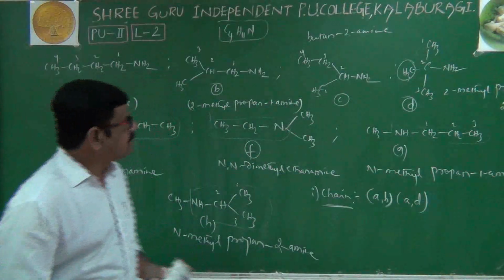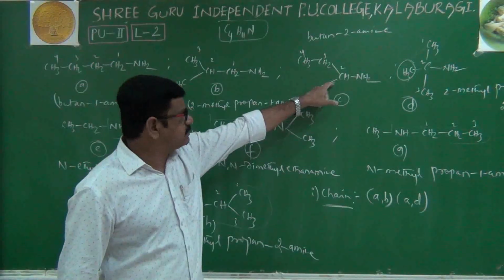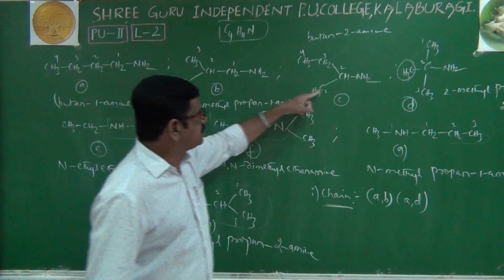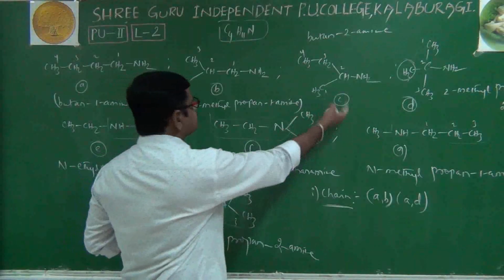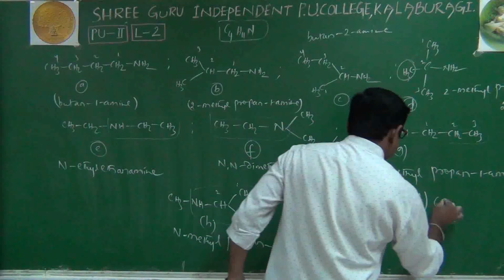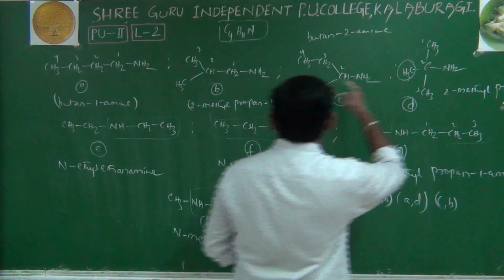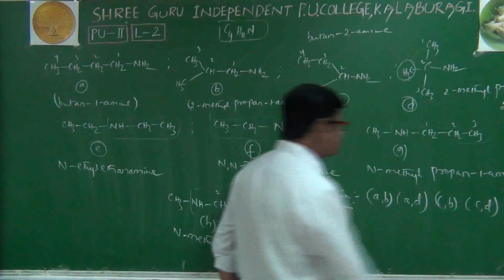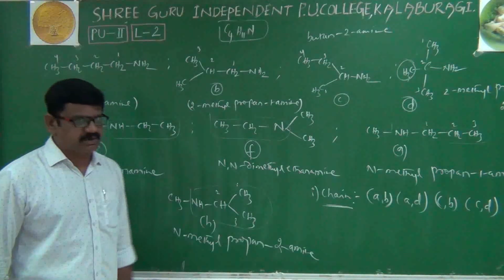Not completed. Next one is this one again. This compound and this compound we can also take as chain isomers. Why? Because here we'll have a total of 4 carbons, here we'll have 3 carbons. That is BC or CB, doesn't matter. CB and next CD. These are the chain isomers. Chain isomer identification we have completed.